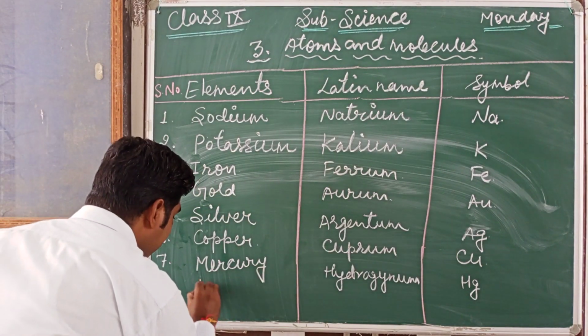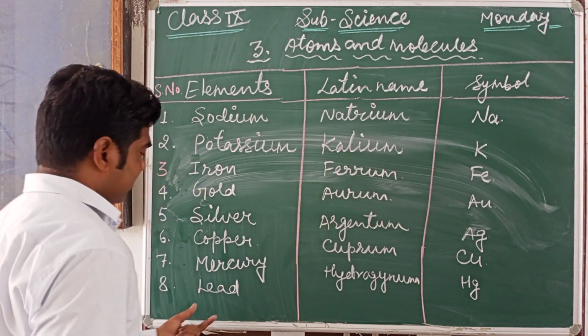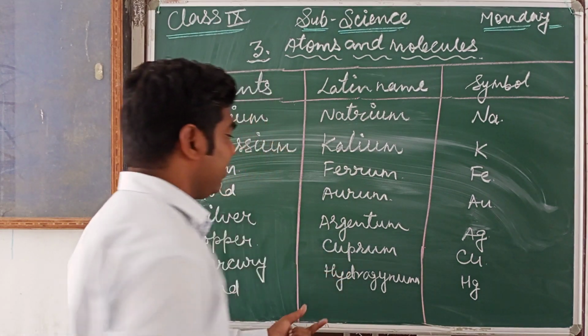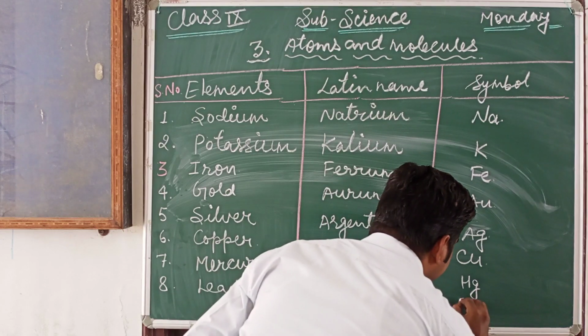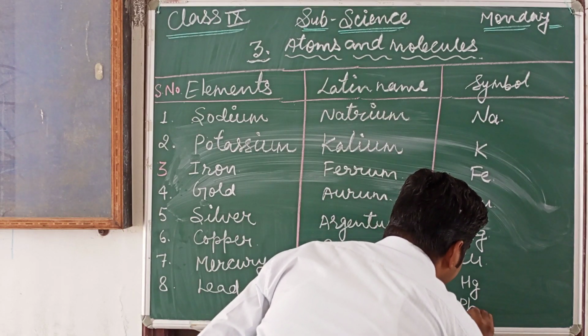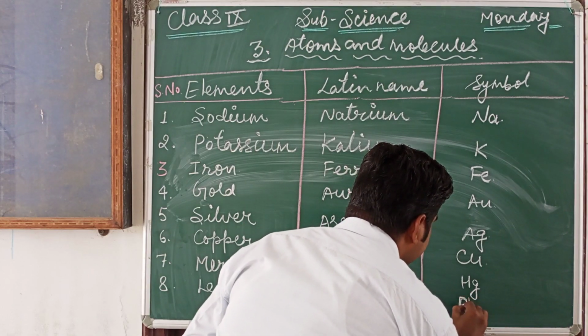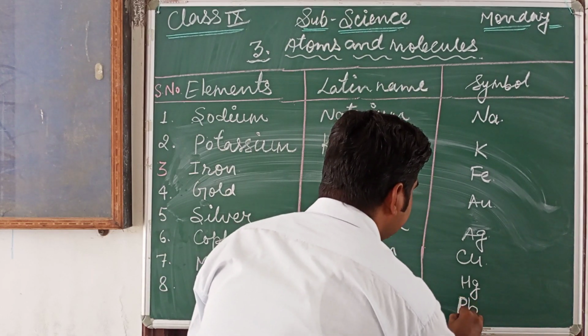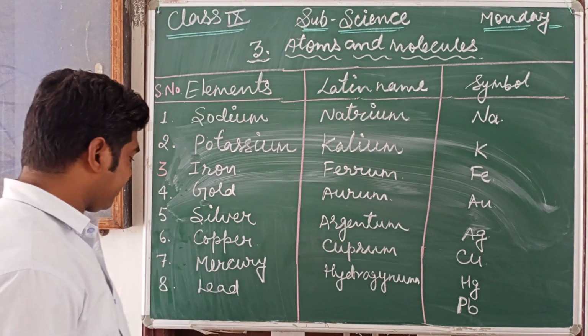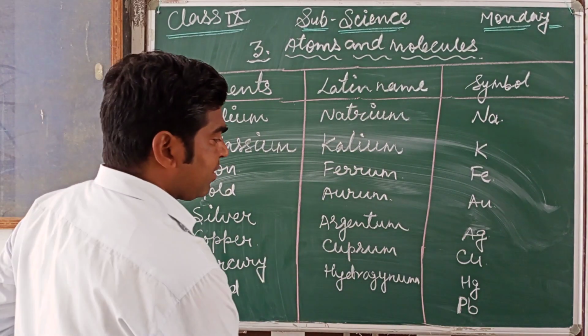For lead, the symbol is Pb. The first letter is the capital P, followed by the small letter b. Why Pb?